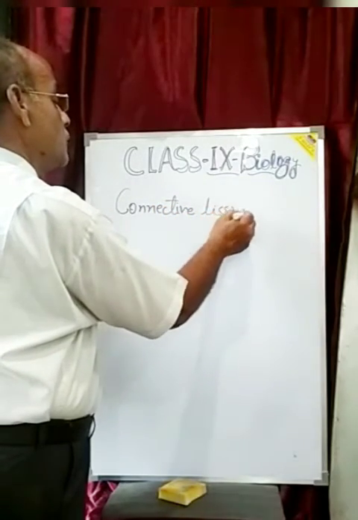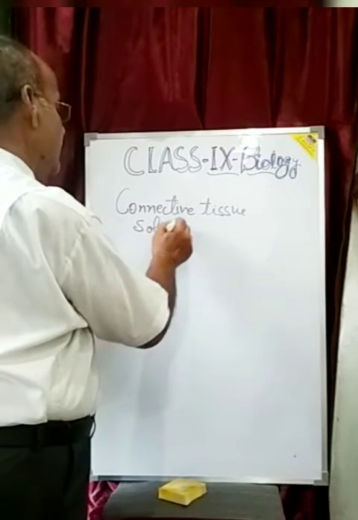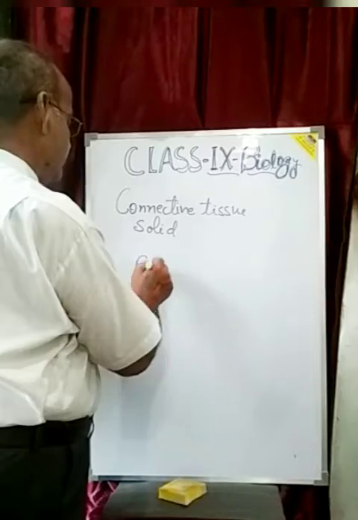My dear students, there are two types of connective tissue. One is solid and another is fluid.